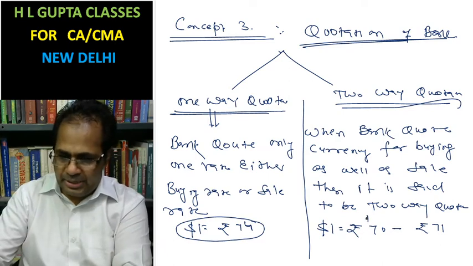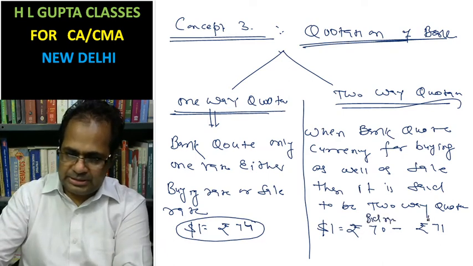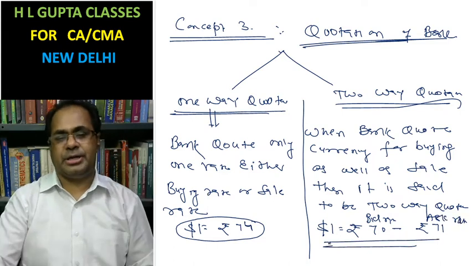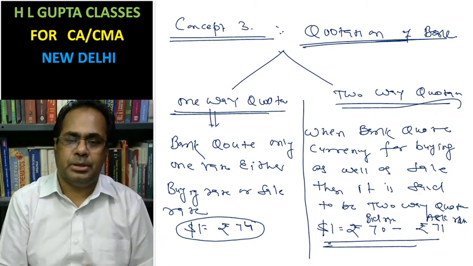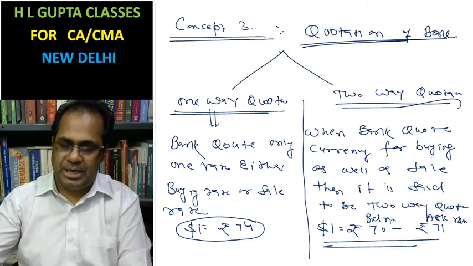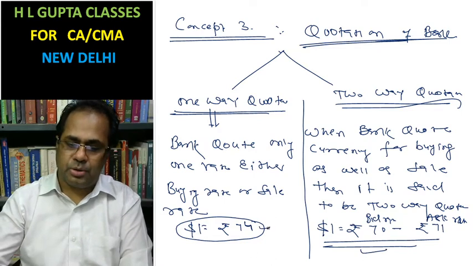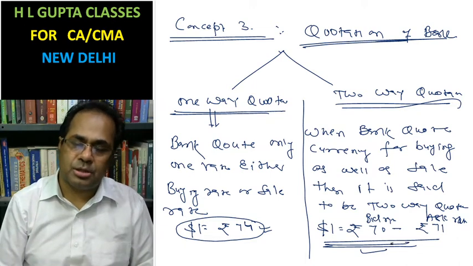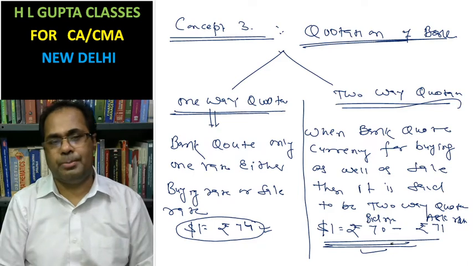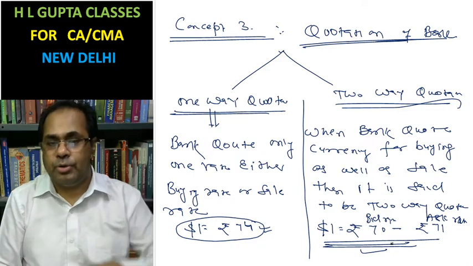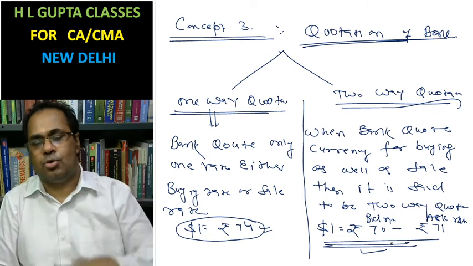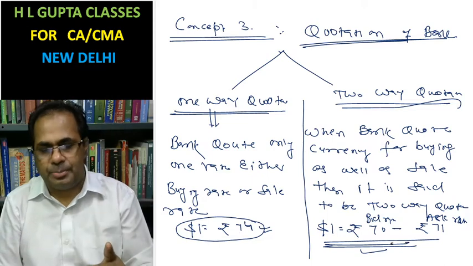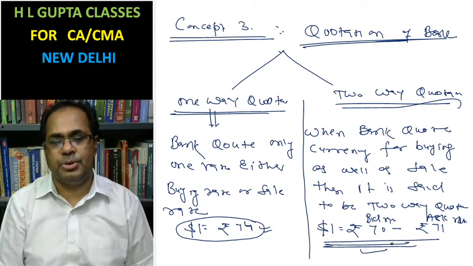This is said to be the bid rate. This is said to be your ask rate. Bid rate and ask rate, these are two-way quotations. In most cases we have to utilize two-way quotations. Like in a gold shop, if you are going to sell the gold, then the shopkeeper will buy the gold, and if you are going to buy the gold, the shopkeeper will sell the gold. That is said to be the two-way quotation. In a one-way quotation, it is only either buy or sell.